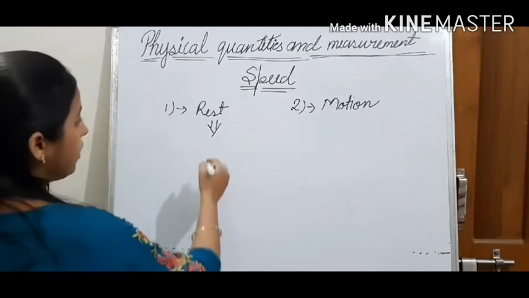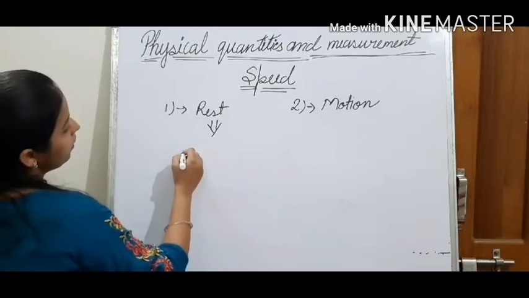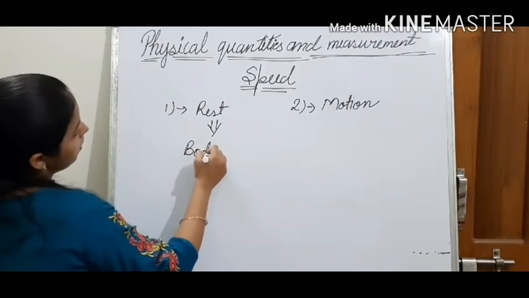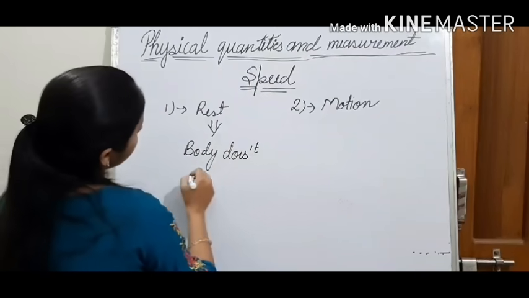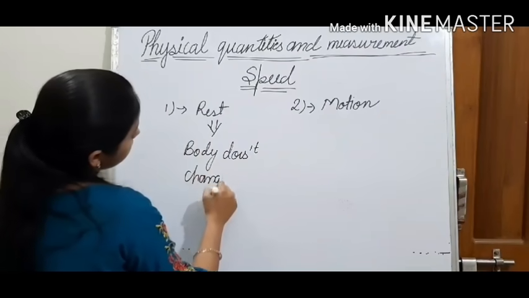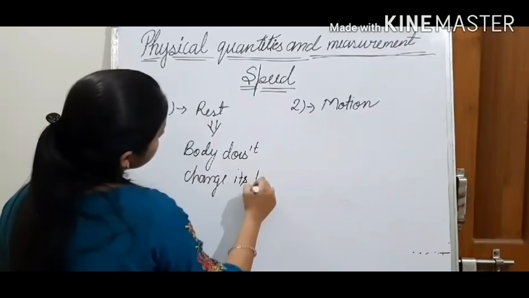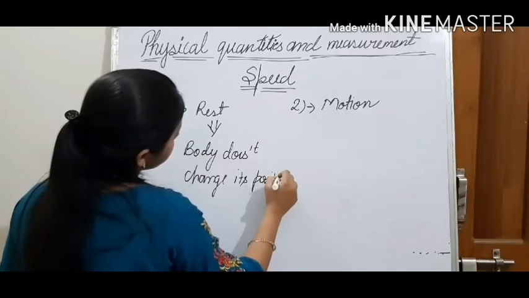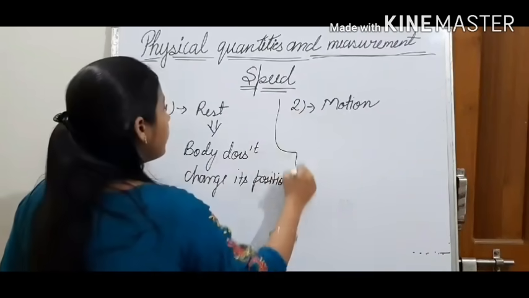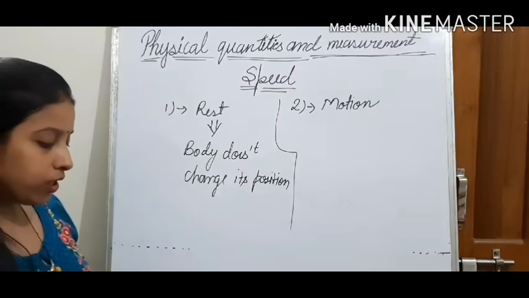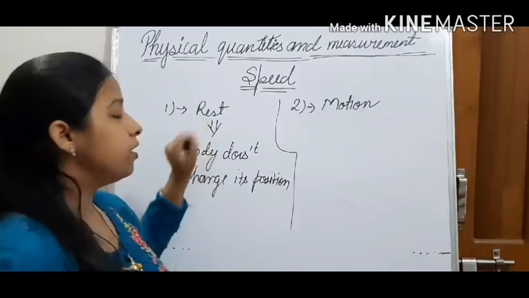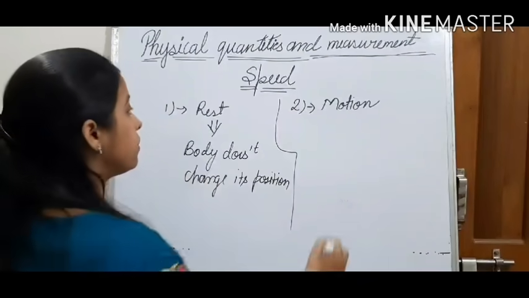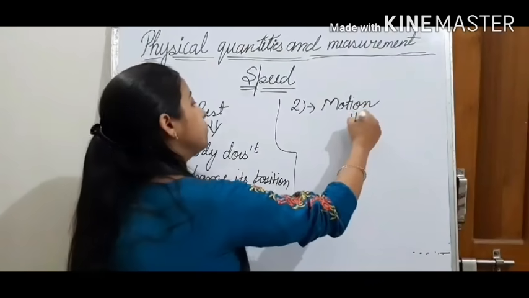So this is rest. If a body does not change its position with respect to its surrounding, the body is said to be at rest. Now the second term is motion.